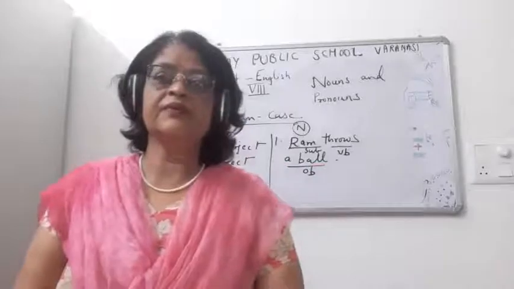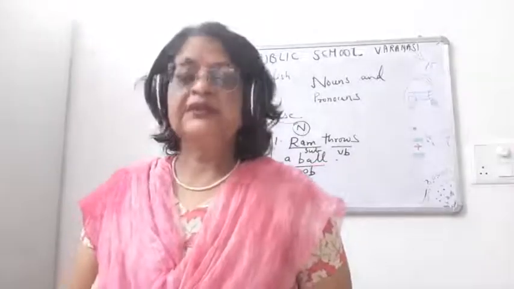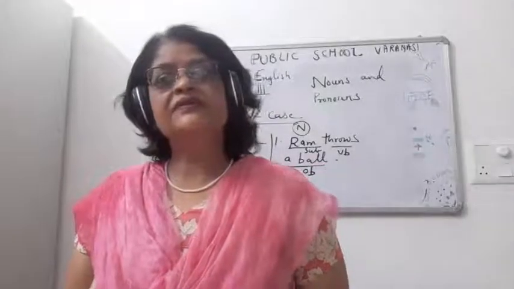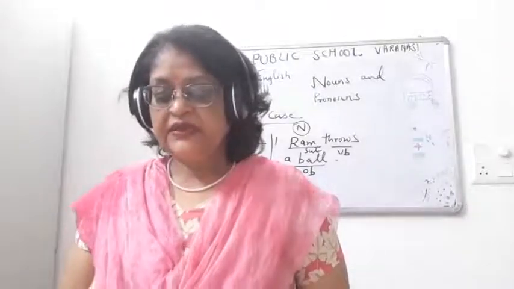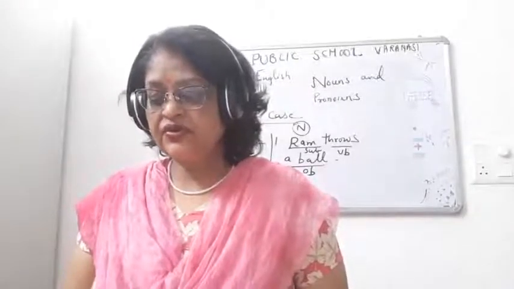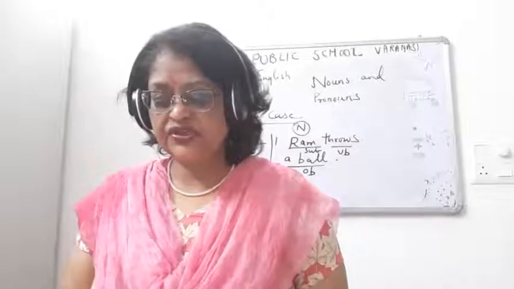Before studying the subjective or nominative case, we should know what a verb is in a sentence, what a subject is in a sentence, and what an object is in a sentence. A noun may be used as the subject or the object of a verb. Now what is the subject of a verb? A noun or pronoun which comes before the verb is the subject of the verb. A noun or pronoun which comes after the verb is the object of the verb. It may also be used to show possession.